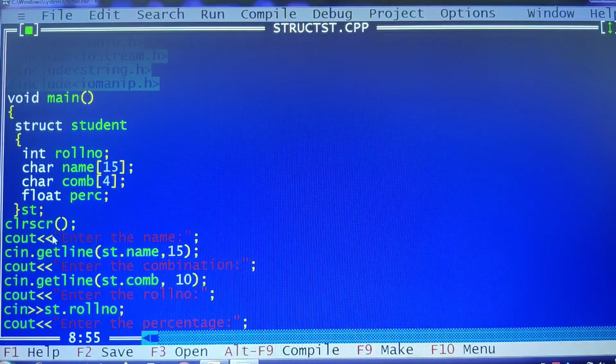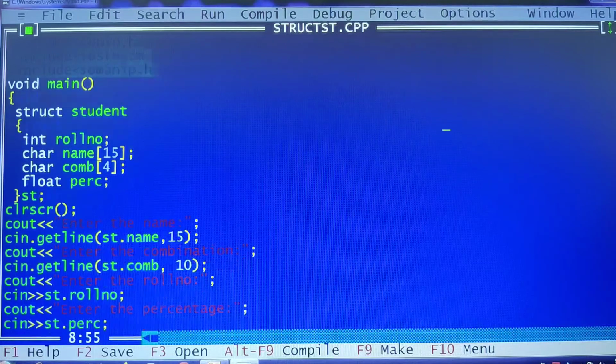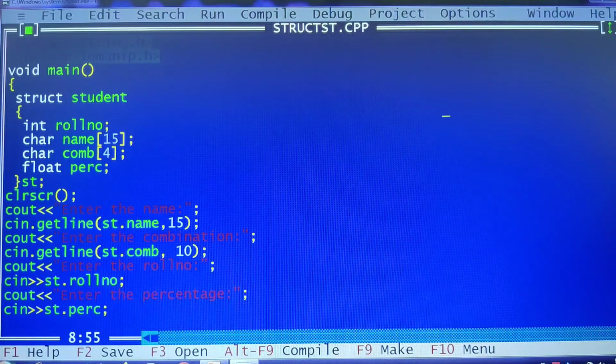Now let us see how we are able to access the members of the given structure known as student. After defining a structure and creating a structure variable, I have used clrscr, right? See, cout, I am asking to enter the name. Remember, if you are using the getline function, we need to use the getline function before the cin function. That is the reason why I am first asking the user to enter the name. Since it is a character data type, 15 bytes of memory allocation will be done. I hope you know how to use the getline function.